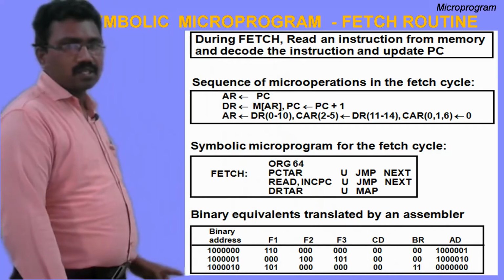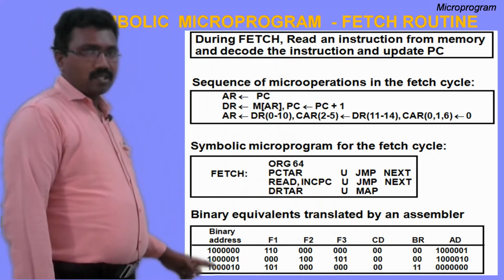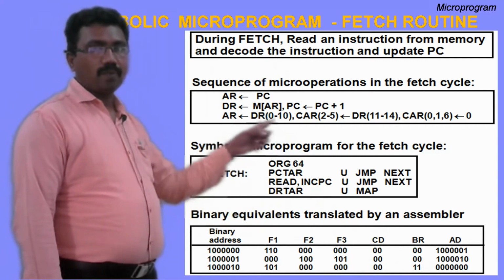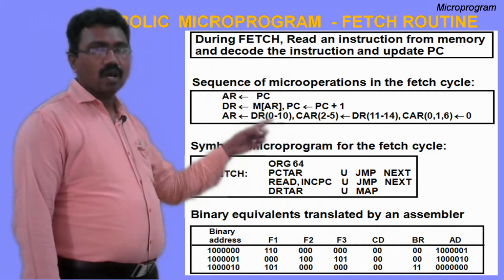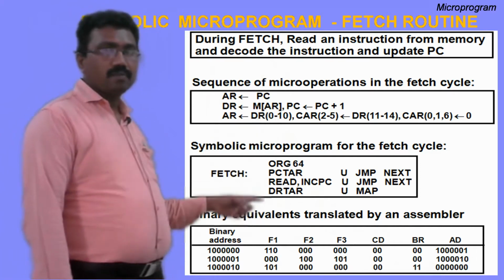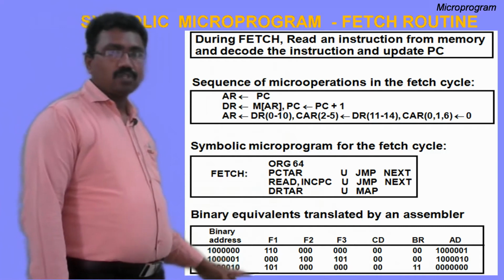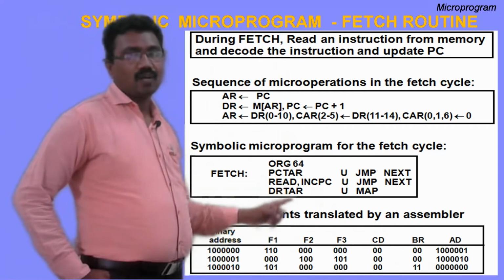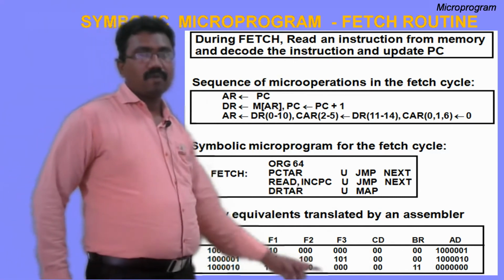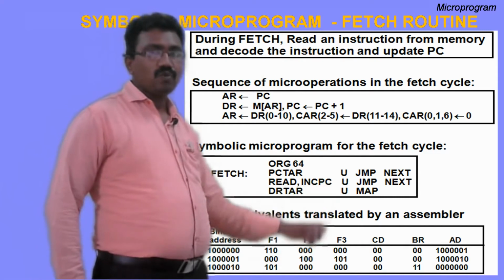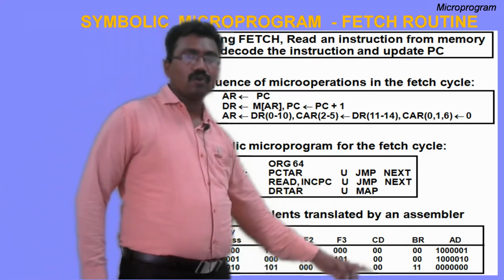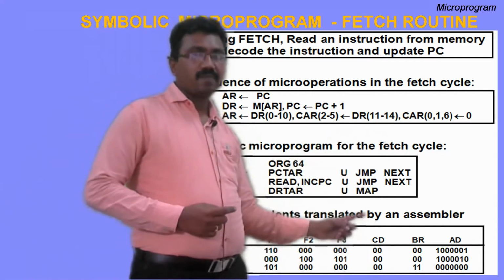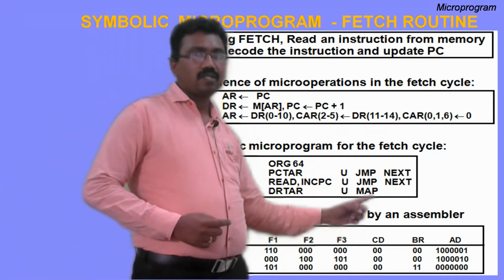So in 66, this is the 66th location. What is the instruction here? What operations are involved? These are the micro operations. DR of 0 to 10 to AR. Symbol is DR to AR. In which micro operation field is that available? F1 field. In F1, 101 defines DR to AR, F2 no operation, F3 no operation, and the condition field is U. So that's why in the binary microprogram 00, here map, here the mapping process. These operations are initiated by specifying map in the branch field. So what is the code for map?